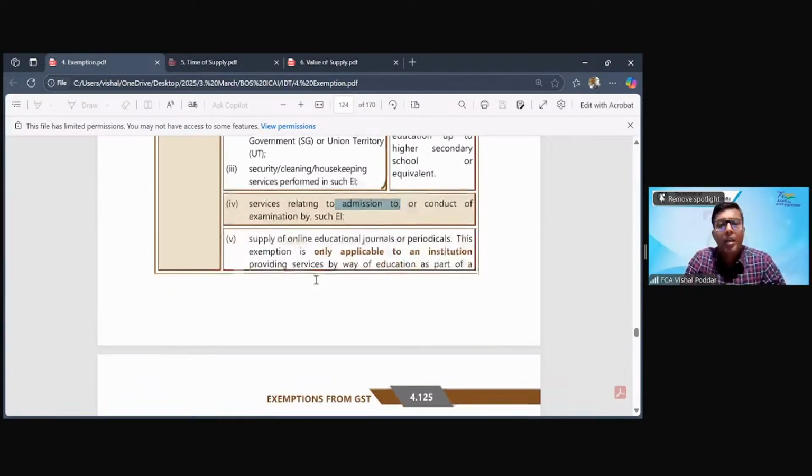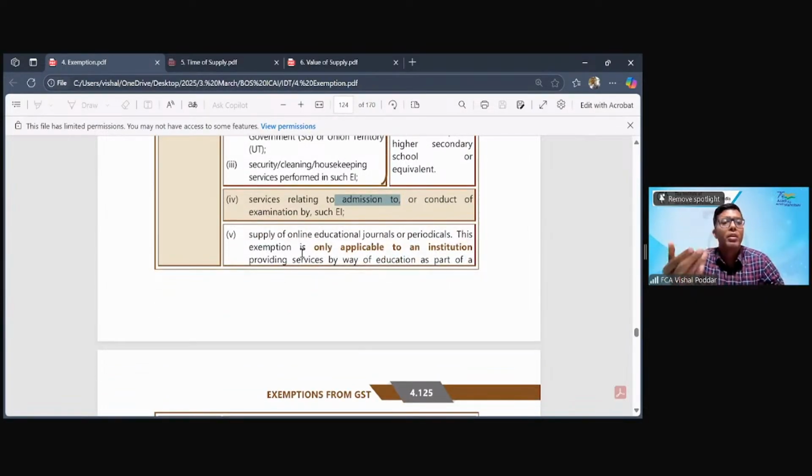Similarly, nowadays you'll find that many reputed colleges have their online journals, like how you get a student journal. Even these schools and colleges have their online journals. Again, the schools themselves do not prepare the journal, or the college does not prepare the journal.